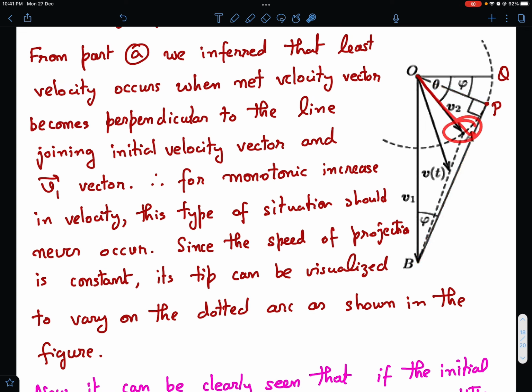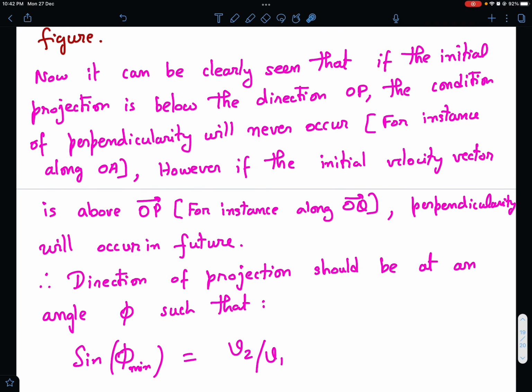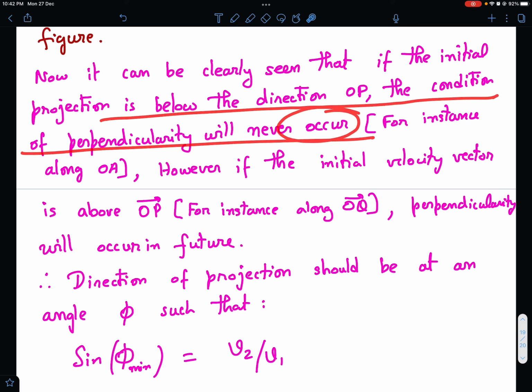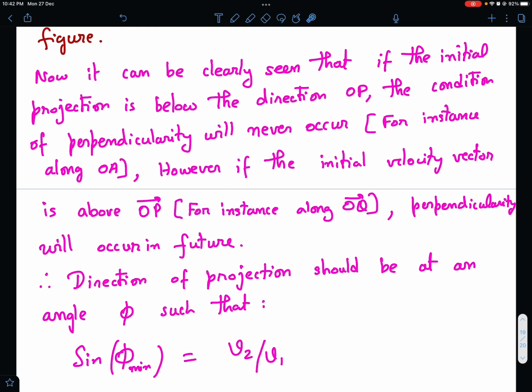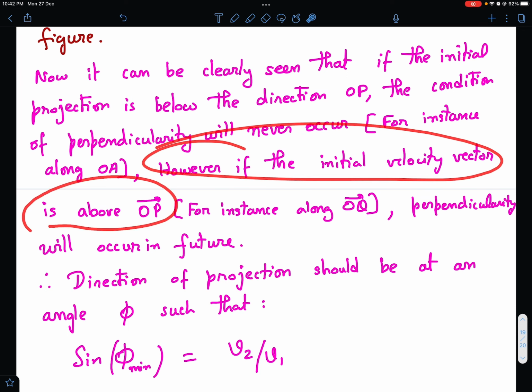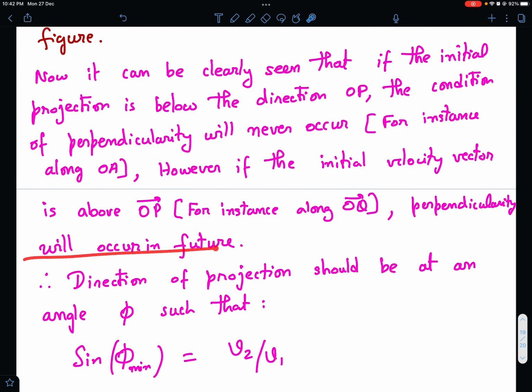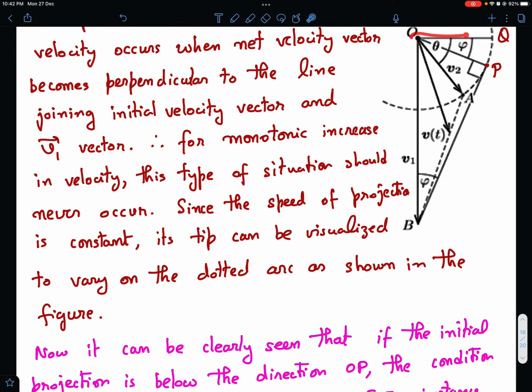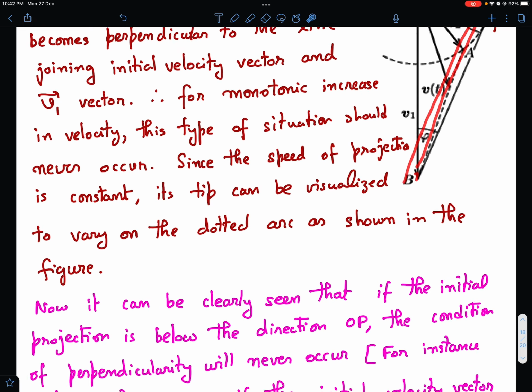So if you project along, for example, OA, the velocity will monotonically keep on increasing, right? However, if the initial velocity vector is above OP, for instance along OQ, perpendicularity will occur in future, as I just now said. So that's what I have written here.